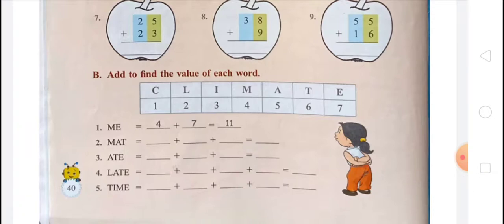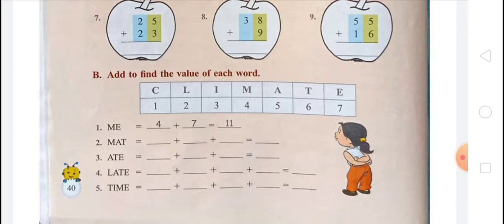Question number B, add to find the values of each word. So for C there is 1, for L there is 2, for I there is 3, for M there is 4, for A 5, for T 6, for E 7. So first is ME. For M 4 and for E 7. So 4 plus 7 is 11.